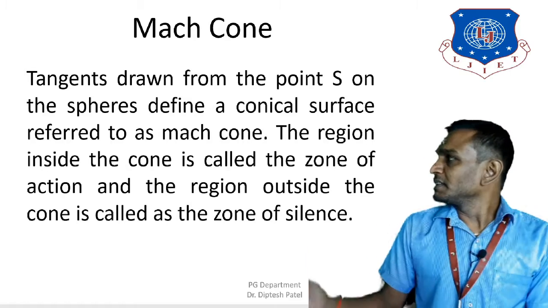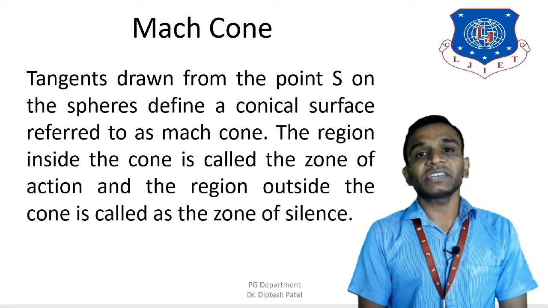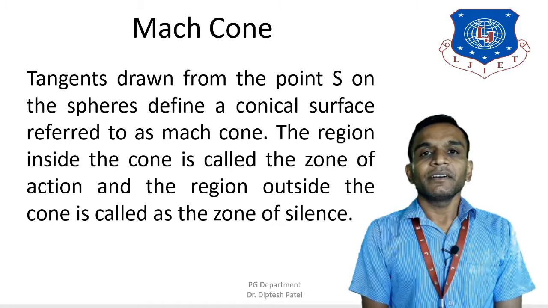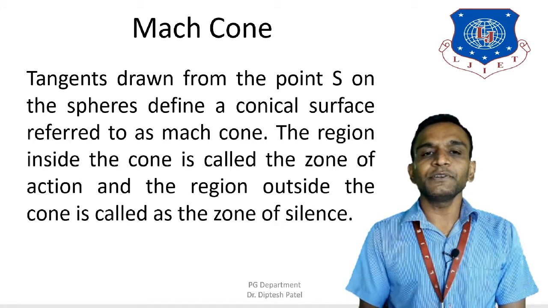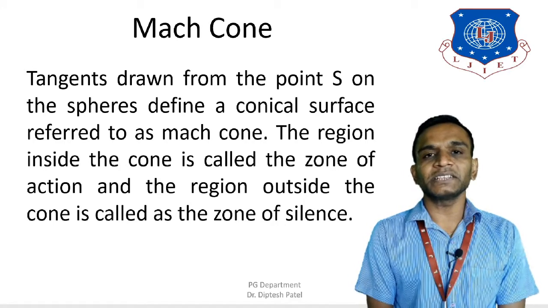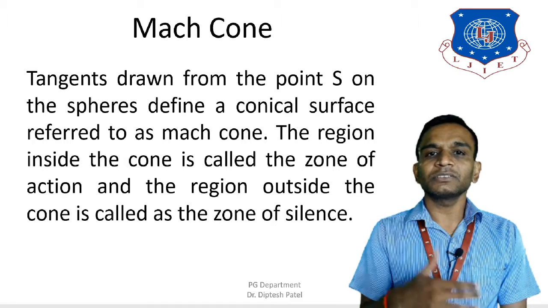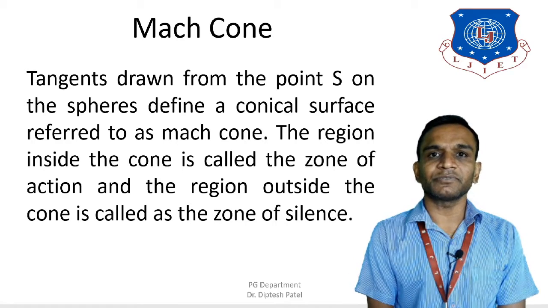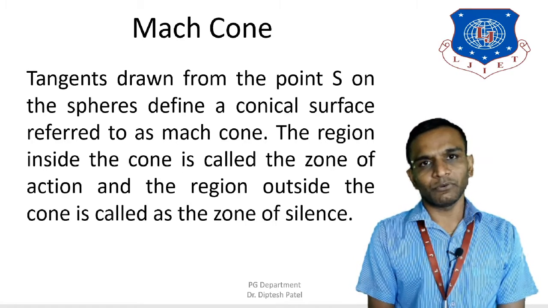So for the spherical waves generated from the source, if you draw two tangent lines on the surface of these spherical waves, you will get the Mach cone.